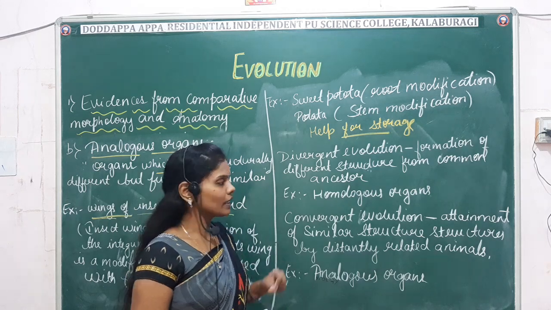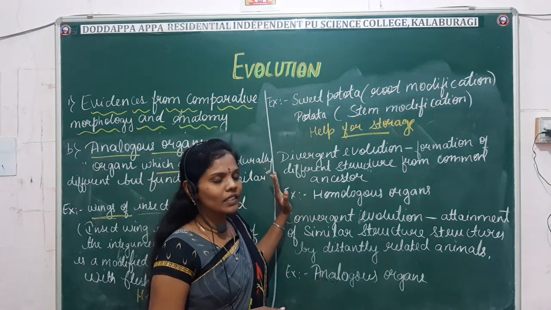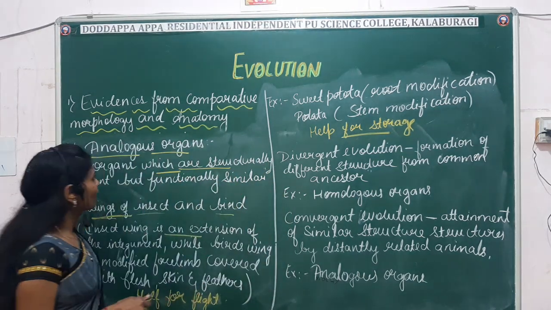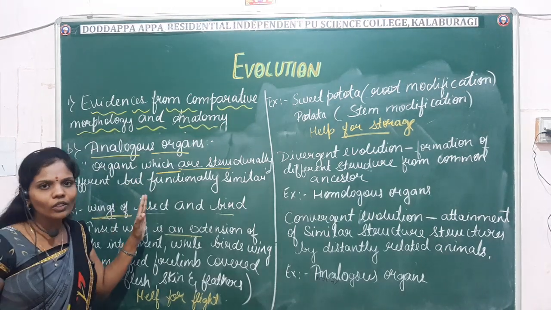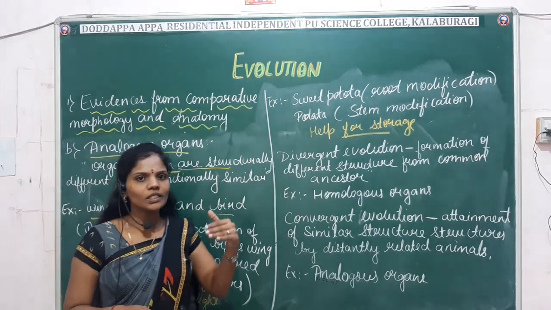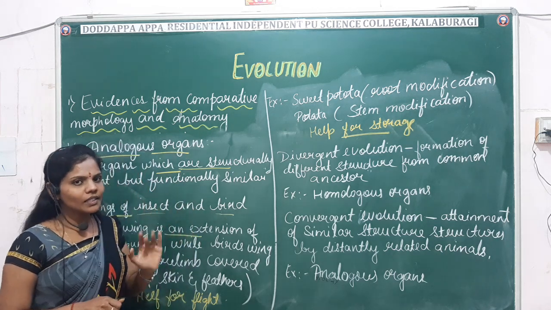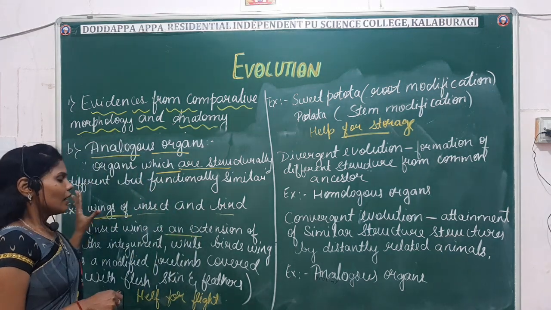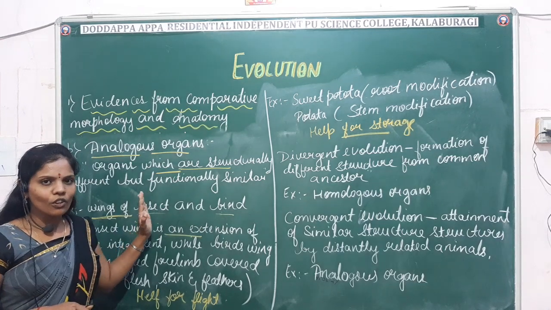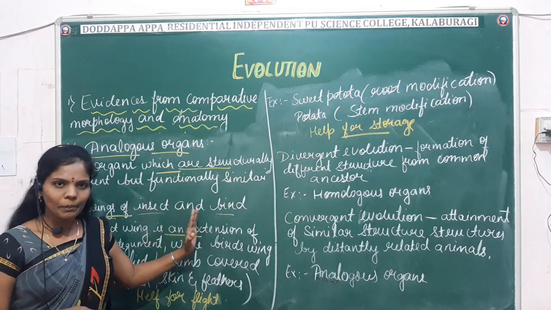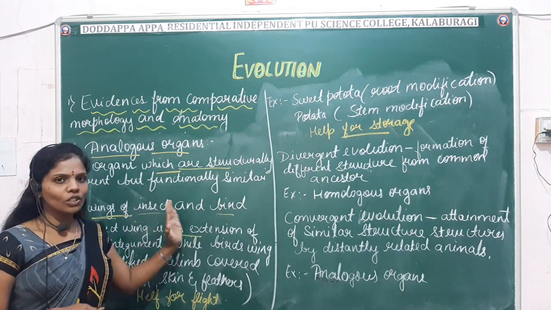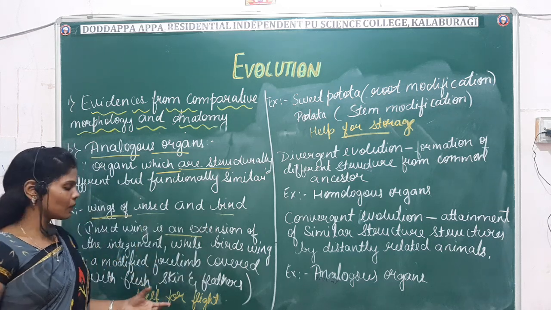So these are the examples which come under analogous organs. What are analogous organs? The organs whose origin and structure are different but whose function remains the same. Example, in case of animals, the wings of insects and the wings of birds. Even though the structure and origin are different, the function is that they help for flying purposes.